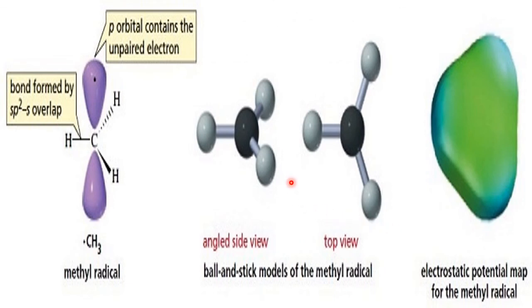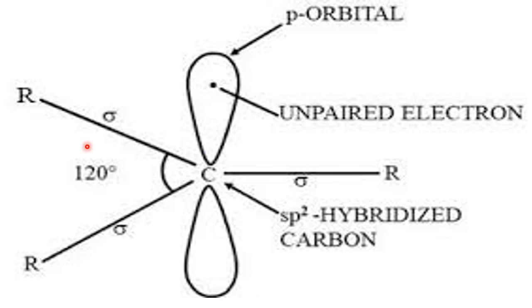Now this is the structure of the methyl free radical. How we have seen the structure of the methyl carbocation, in the same way we have seen the methyl free radical here. These are all electronic cloud structures, which are not written in the examination. This is a simple way of writing in the examination. This is the simplest. Again sp2, 120 degrees. There it was a plus charge in the carbocation. Here it is a single free electron, free radical, unpaired electron, lone electron. All those terms are used. So this we follow normally in the examination.